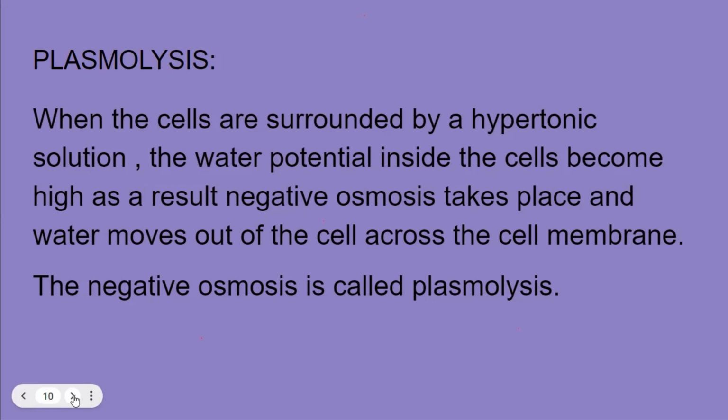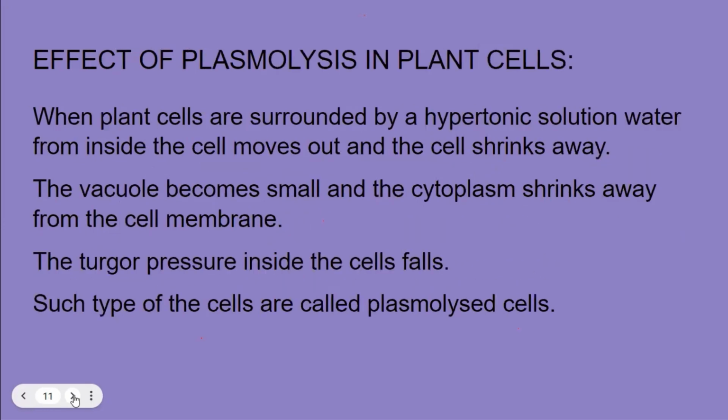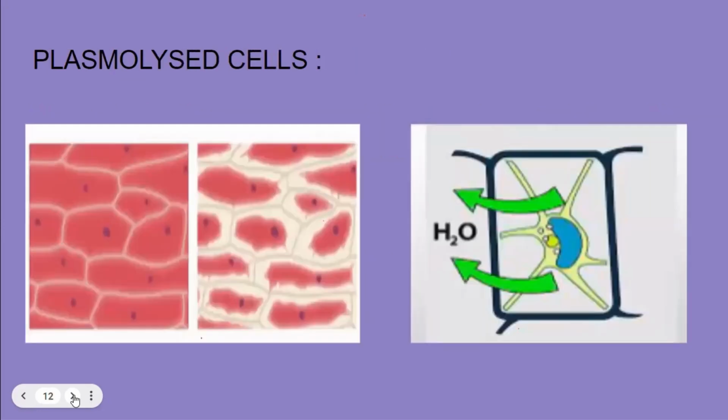So negative osmosis is taking place. Osmosis is taking place in the negative direction. And the negative osmosis is called plasmolysis. What will be the effect of plasmolysis? If a plant cell is surrounded, you can see this effect.